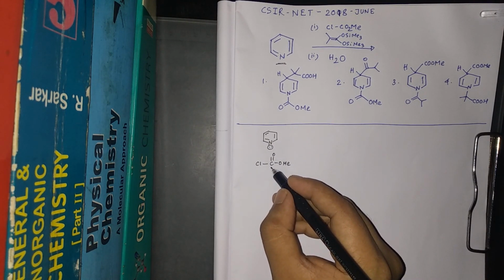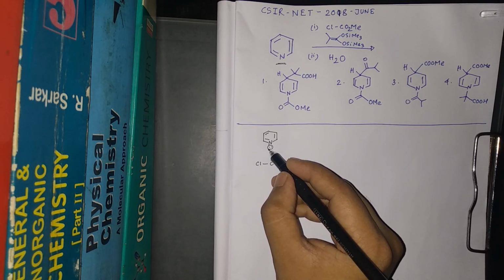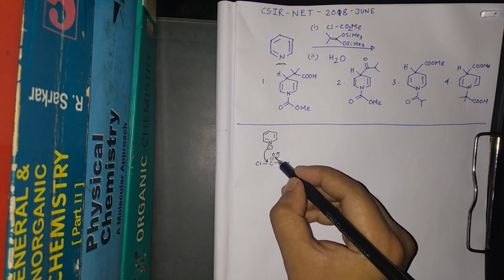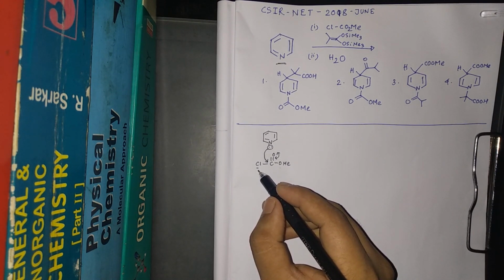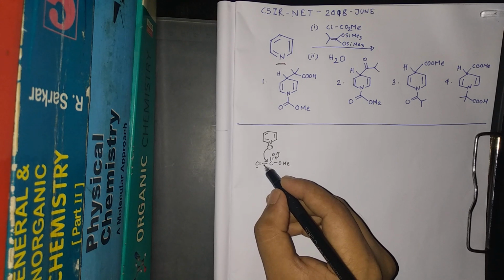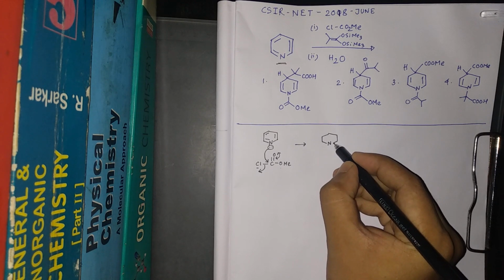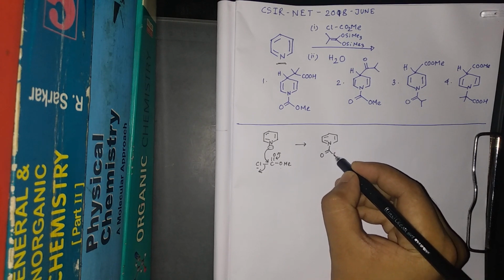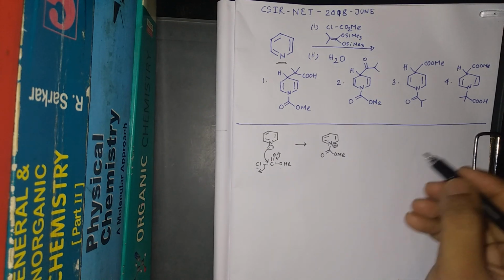Now this carbon is an electrophilic carbon. So this lone pair from the nitrogen can attack this electrophilic carbonyl carbon, and this will go above and come back, and now there are two leaving groups, OMe and Cl. But which one is the better leaving group? We know that Cl is a far better leaving group than OMe. So therefore the Cl will leave and we will get this compound, with OMe, and here the nitrogen has a positive charge because it has 4 bonds, right?